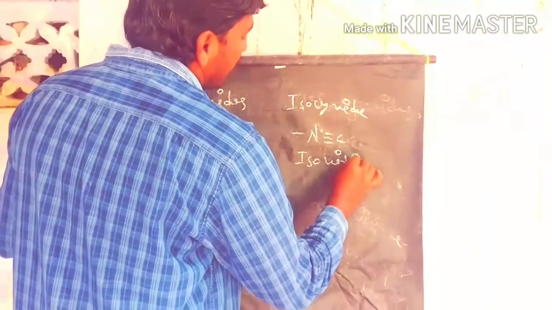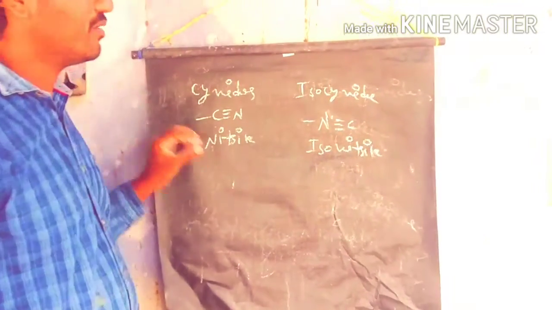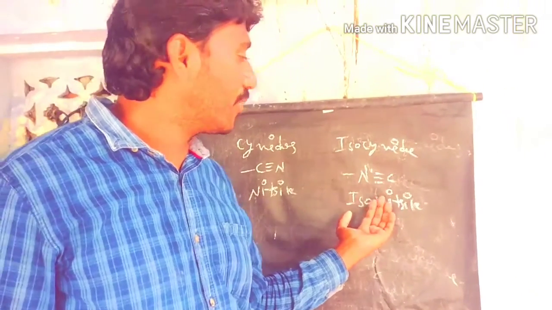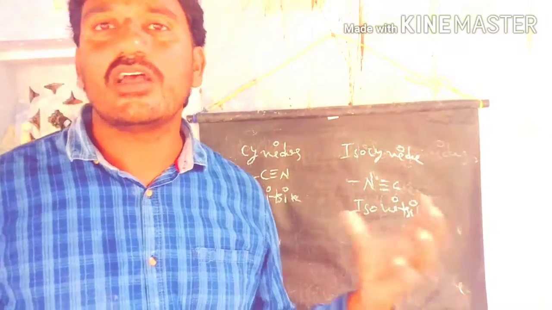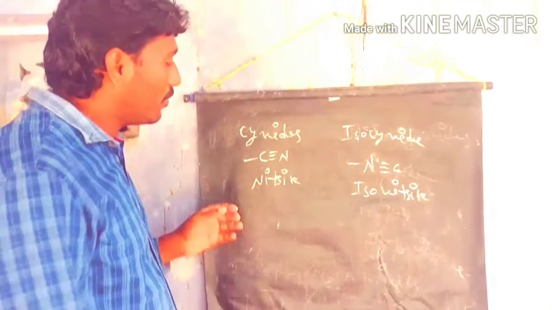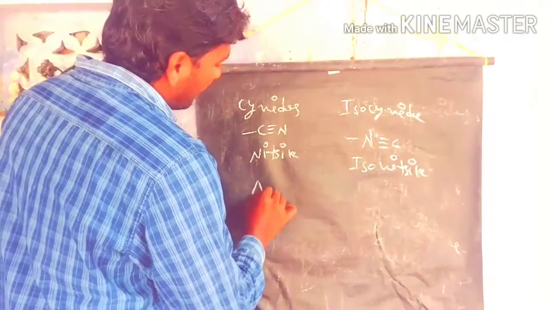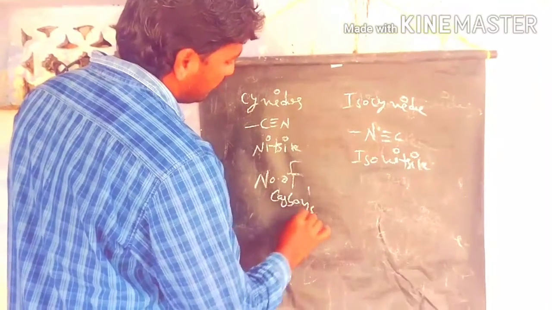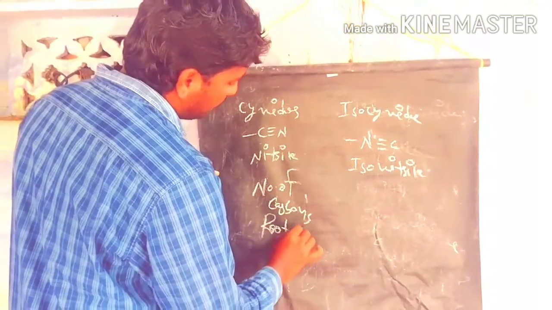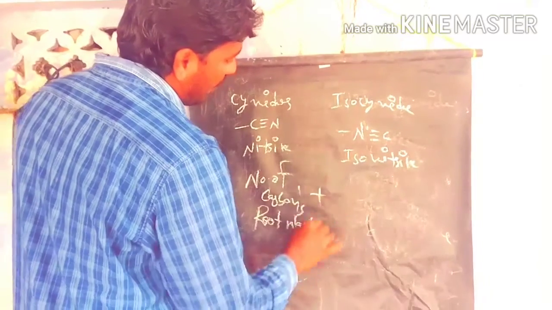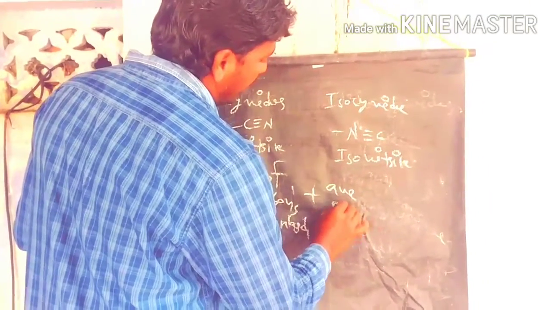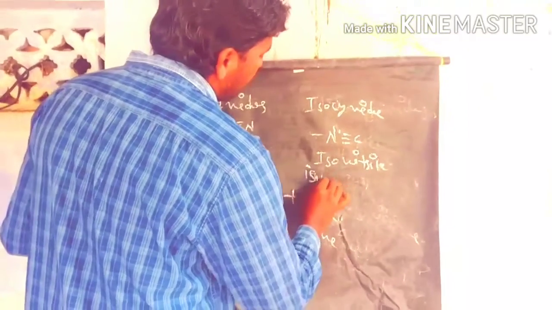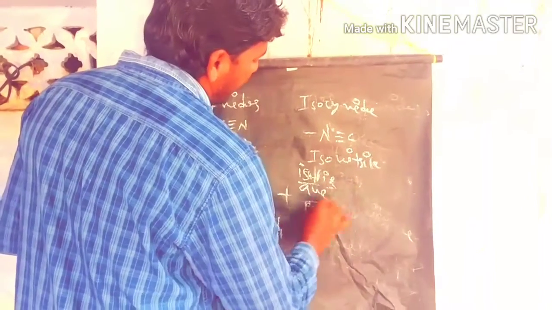Here we count the carbon number, the carbon of the cyanide group also, and the isocyanate group also. That is the major difference between the common names and IUPAC names. For example, we take the number of carbons as the root word, plus the primary suffix: an, en, yn.